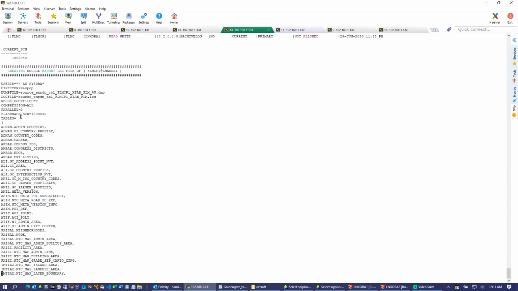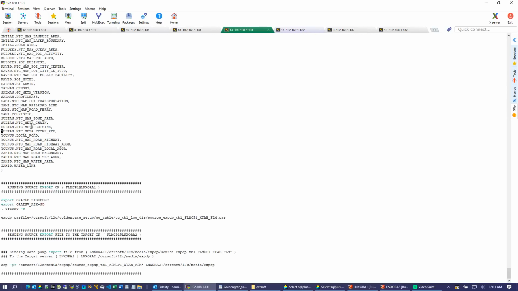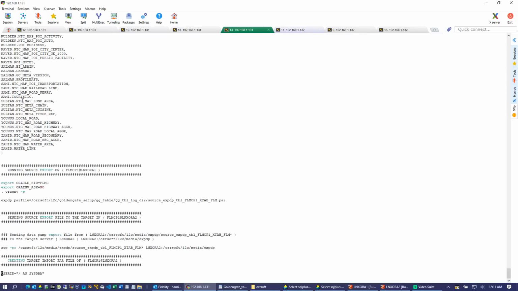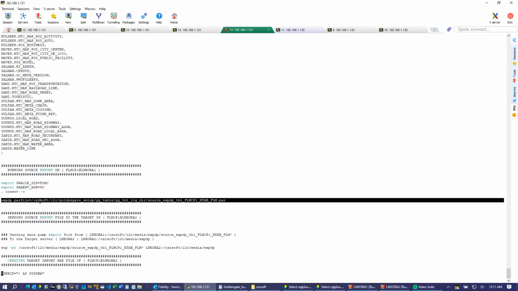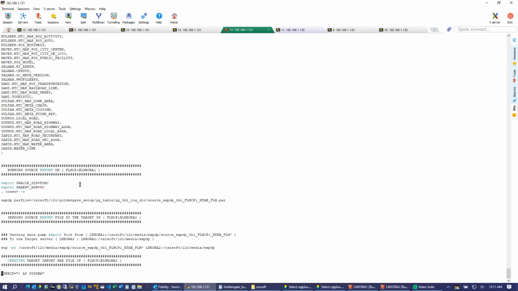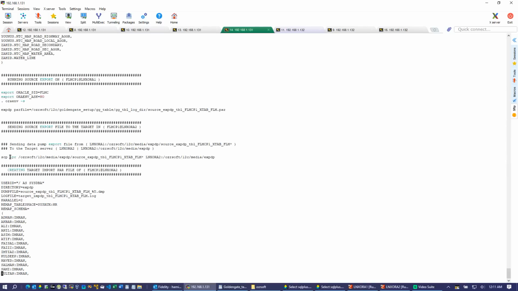All right, and these are the tables we are sending from 12C to 19C. Okay, and this is the parameter file. Here we are executing the data pump. Okay, we are running data pump here, and here we are copying the dump file.